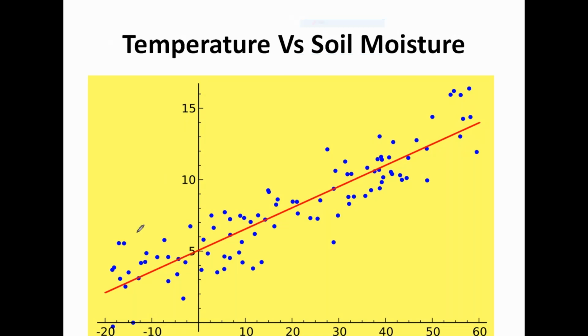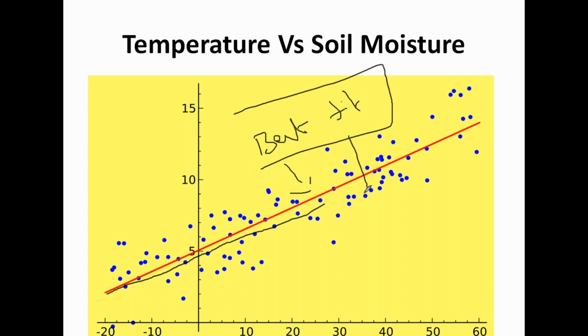So the best fit here is this line. We have drawn a line which is the best fit. Best fit means it satisfies all these points, it minimizes the error. So what is the error?